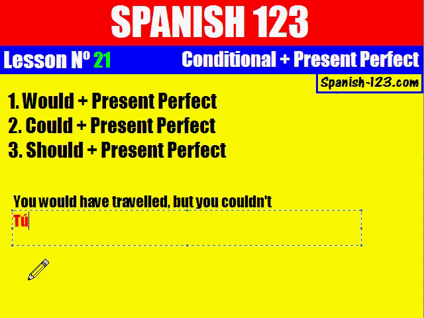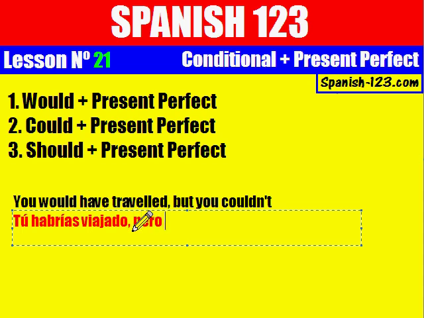You is tú. And now would have, the conjugation will change because in Spanish conjugations change and change a lot. Tú habrías viajado. You would have traveled.